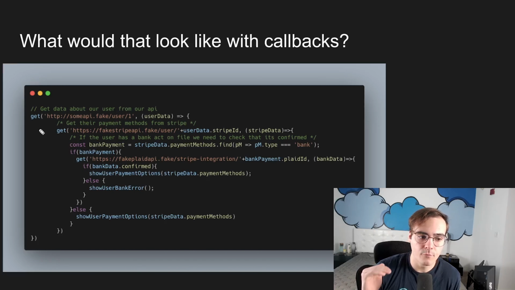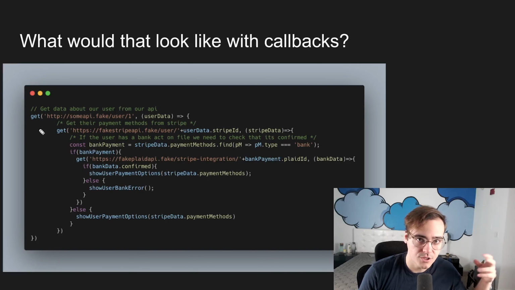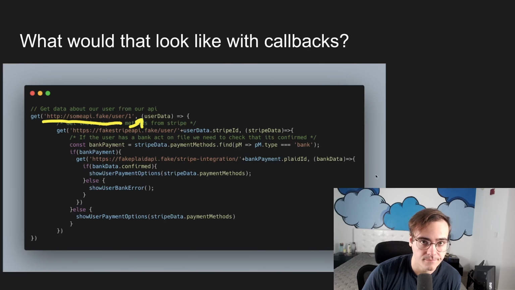Because I'll tell you, I've run into some really large asynchronous functions that are doing a lot of callbacks, and it can take me 30, 45 minutes to really wrap my head around what's going on. Whereas if they were using something more elegant, such as promises, it would be a lot easier to read and go through, and it would significantly decrease the amount of time that it would take for me to get ramped up and dive in. So that's the problem that promises are here to solve. They're here to solve this callback hell issue. They're here to give us a more elegant way to handle asynchronous operations than just simply, hey, go get some data and here's some function to run when you're done.